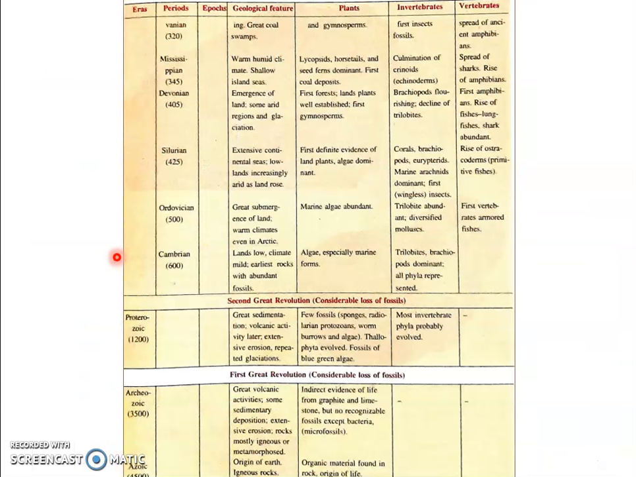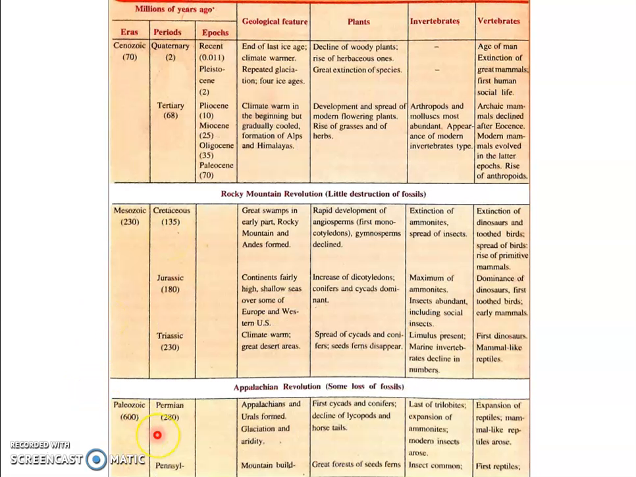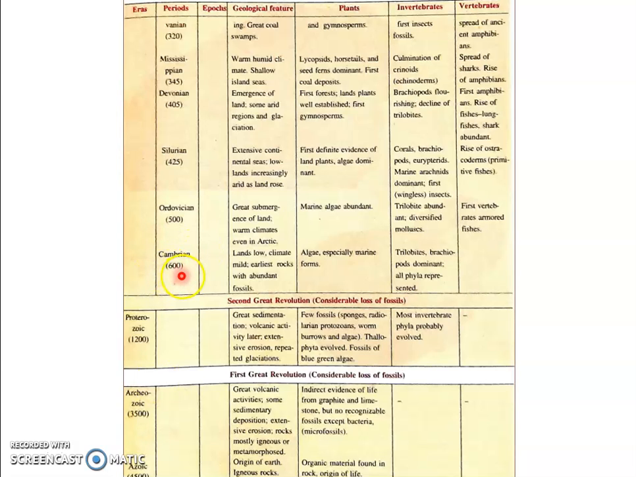We'll come from the most ancient one, the Archaeozoic, where great volcanic activities happened, and obviously the first group of unicellular organisms emerged. Then we have the Proterozoic, where the invertebrate phyla evolved, and then the Paleozoic era. The most ancient period of the Paleozoic era is the Cambrian, during which trilobites and brachiopods were dominant, and all phyla were represented. Here the climate was mild, and the earliest rocks with abundant fossils were obtained.